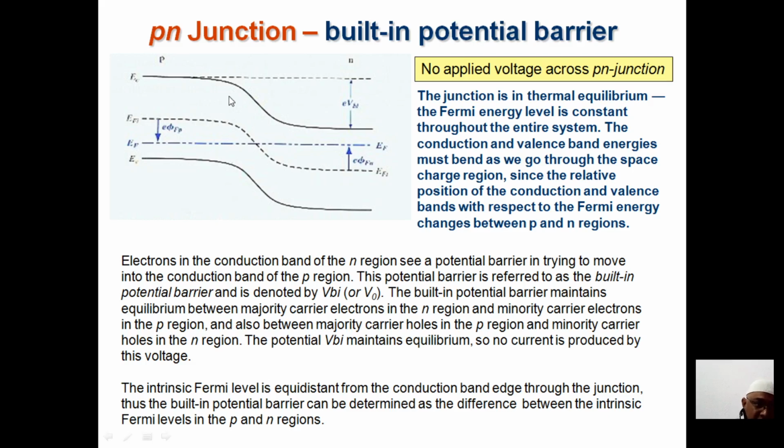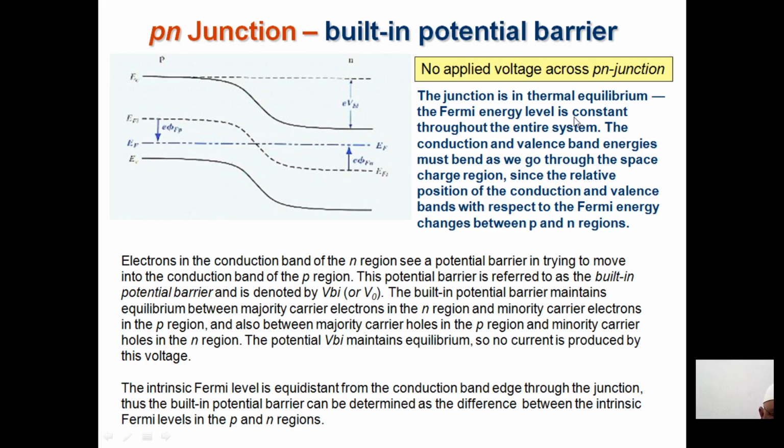Now, what is actually the p-n junction? You can see this is the conduction band in terms of bands. In the last class I told you that whenever we talk about semiconductors, we talk in terms of the bands. Now the junction is in thermal equilibrium. You can see this is Ec, this is the Fermi level, this is Ev, the energy of the valence band, and Ec the energy of the conduction band. This is the Fermi level, EF.